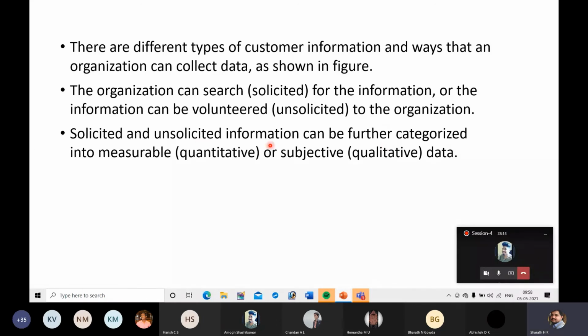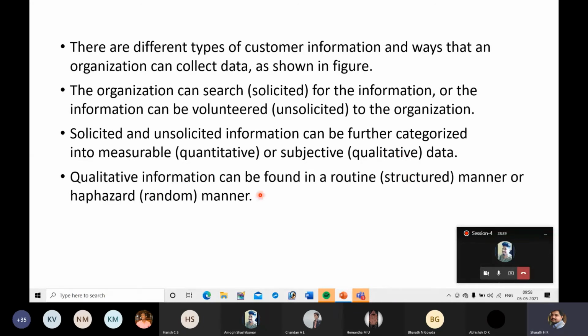Solicited and unsolicited information can be further categorized into measurable, which is called quantitative information, and non-measurable or subjective information, which is called qualitative, in terms of average, poor, high, low, medium, good, bad. So these are the terms used to describe qualitative data.